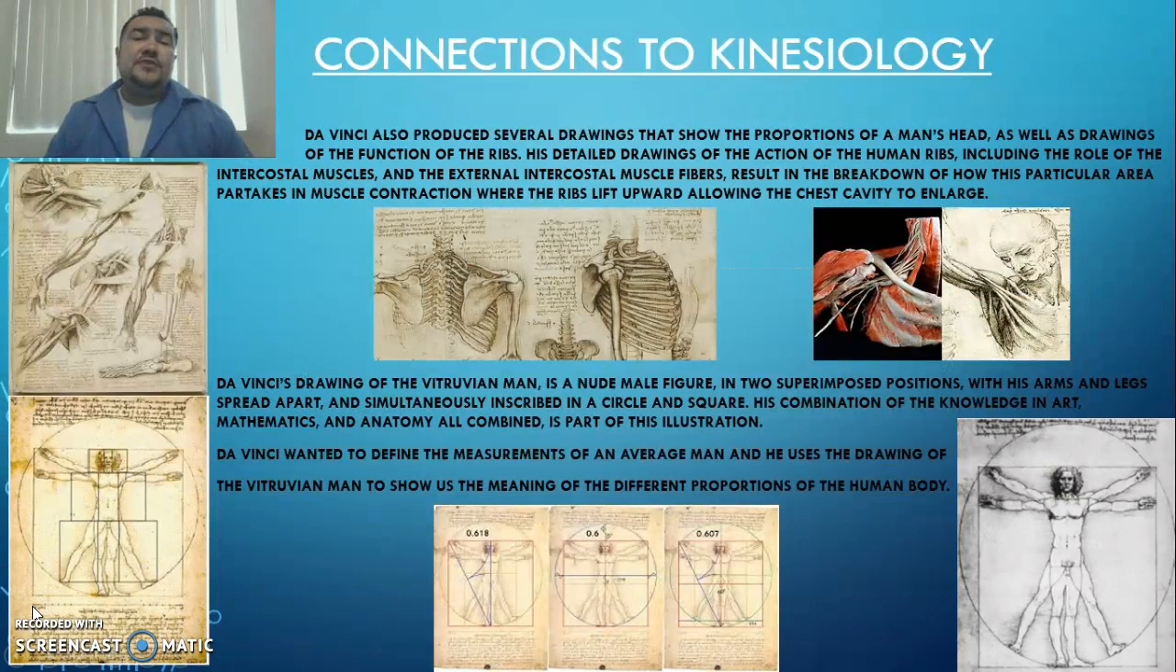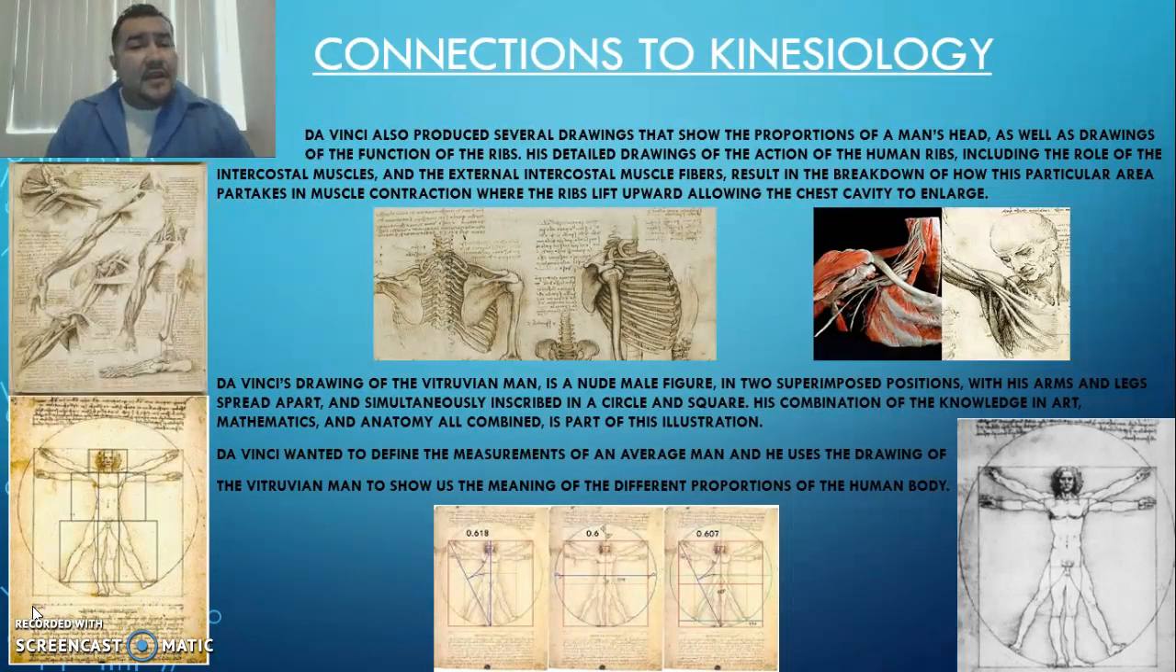Da Vinci also produced several drawings that showed the proportion of a man's head, as well as drawings of the function of the human ribs. His detailed drawings of the action of the human ribs included the role of the intercostal muscles and the external intercostal muscle fibers. His pictures also showed the muscle contractions where the ribs lift upwards, allowing the chest cavity to enlarge.